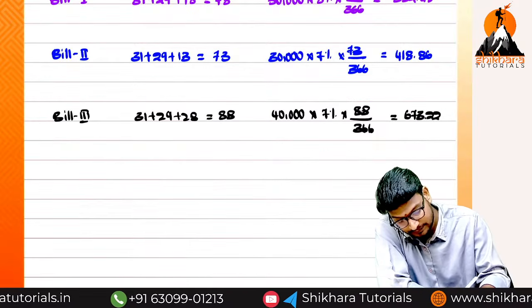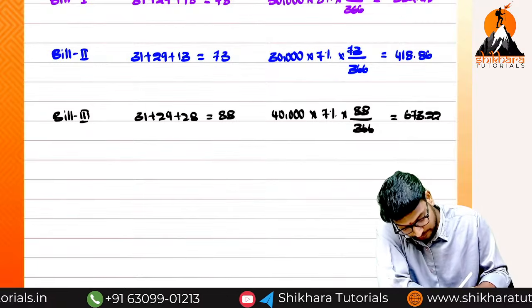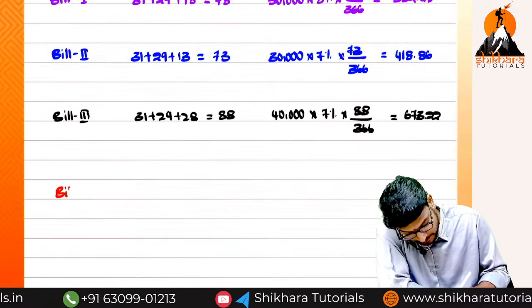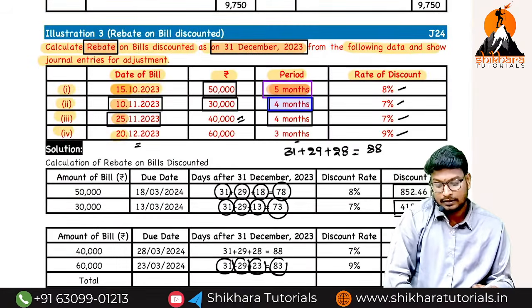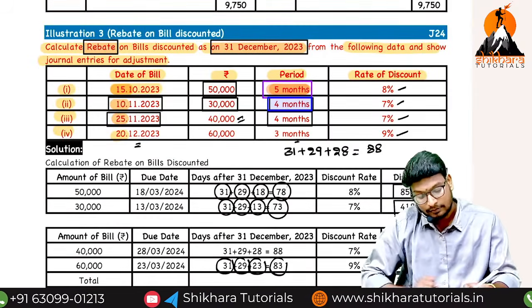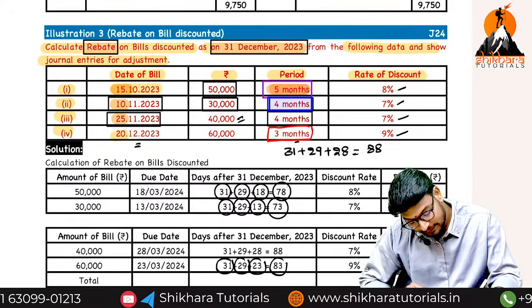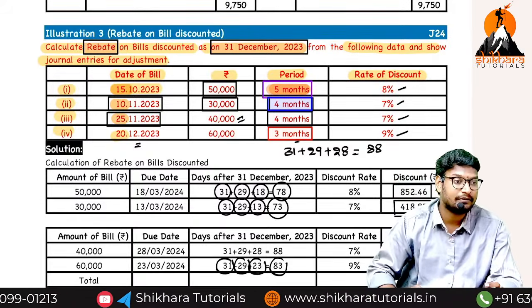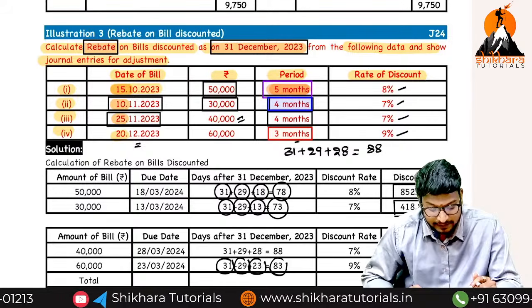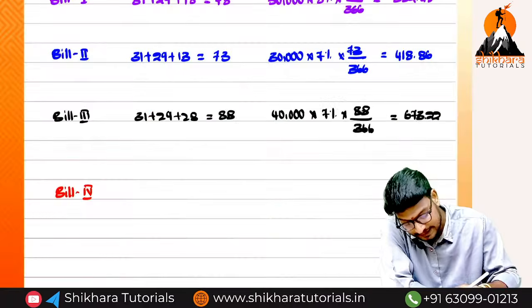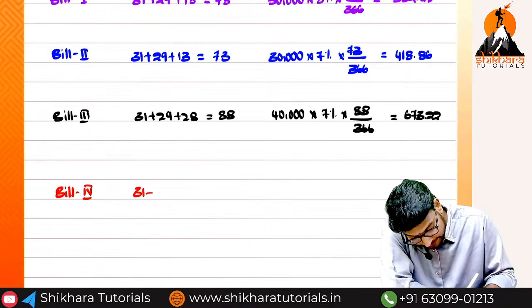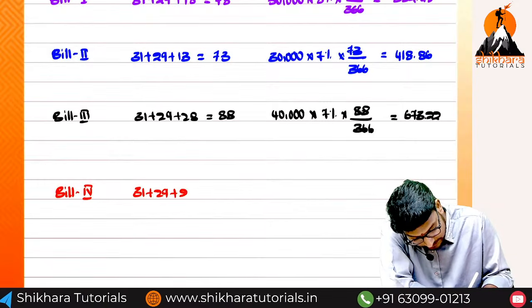The last bill, bill number 4. How many months? 3 months. From 12 means what? January, February, March. In March, how many days? 23 days. So calculate 31 plus 29 plus 23.